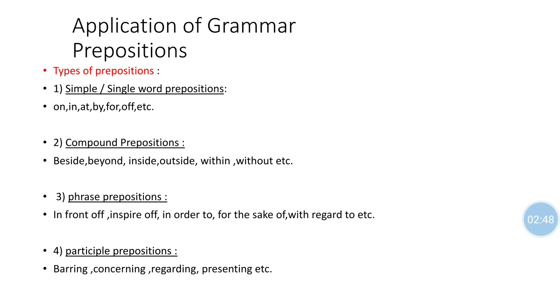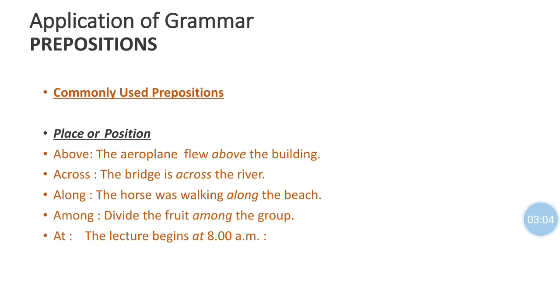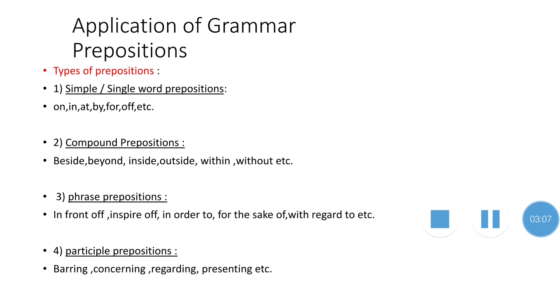Number one, simple or single word preposition. Which are the simple prepositions? On, at, by, for, into, etc. These are the prepositions used as single word prepositions. Number two, compound preposition: inside, beside, beyond, outside, within. These are the compound prepositions, which are already compounded from two words.